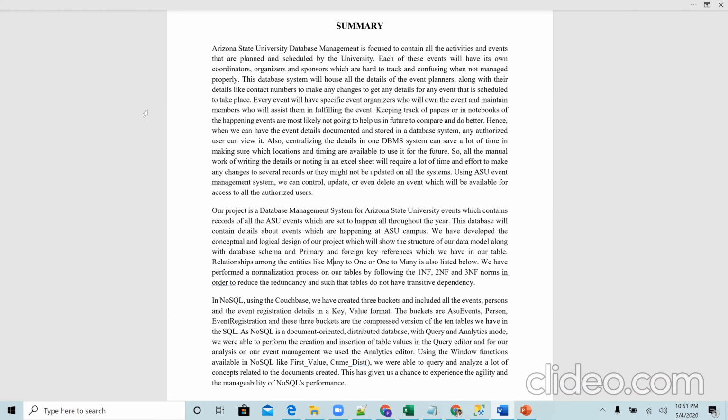So this is the one-page summary of our project. Our project focuses on building a database management system for the university's event happenings, which happen throughout the year across different campuses. Keeping track of such events in papers or notebooks will only make things hard. So through this project, we have centralized all the event-related happenings, such as event sponsors, event volunteers, and so on, under one database management system where we can control and manage them easily.